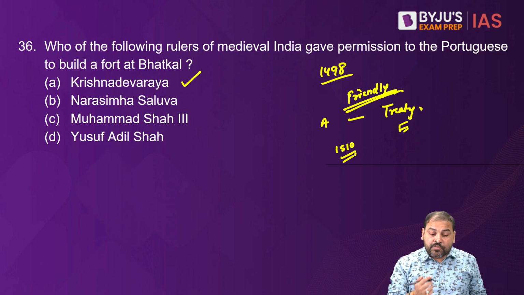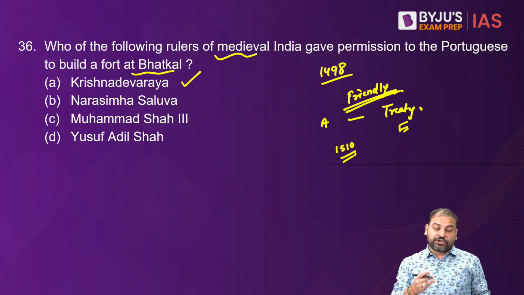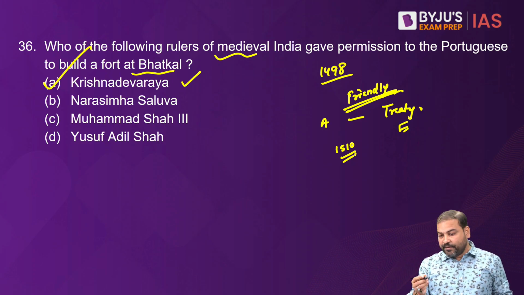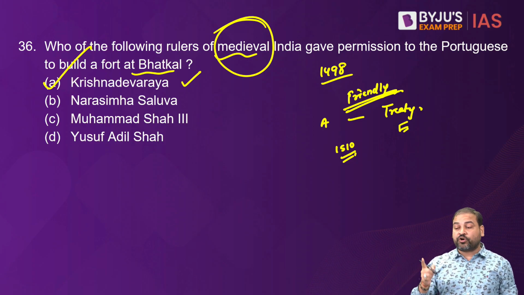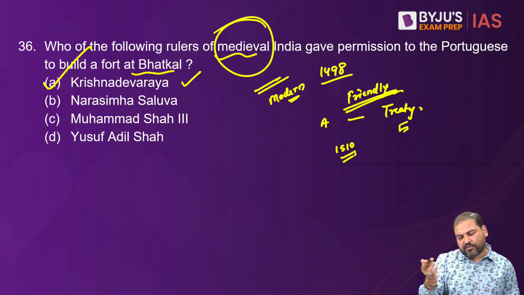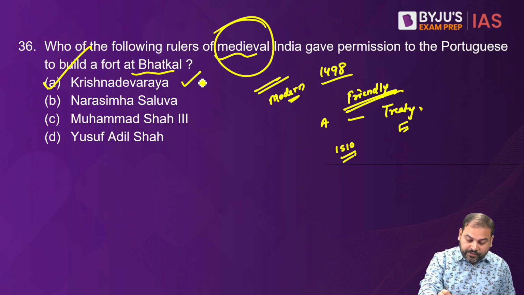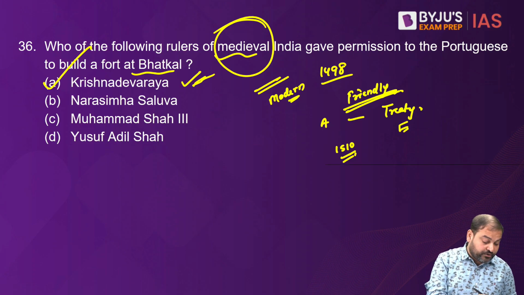Apart from that, one very important point was that he also gave them the permission to build this fort at Bhatkal. So the correct answer to this is A. I would say this is a question of medieval history taken in modern, because we teach the arrival of Europeans under the modern segment. Overall, I would say again a medium level question, not very tough, because most of the people would be knowing about Krishnadev Rai and his great contributions to our country.